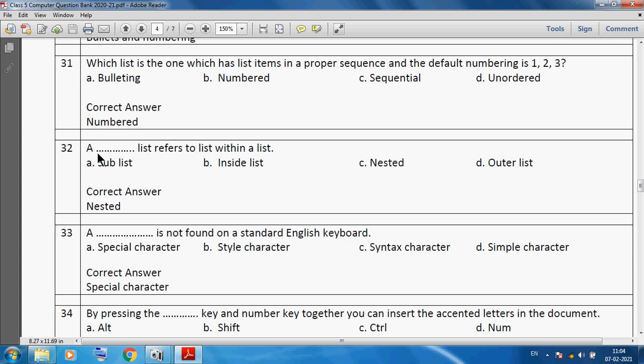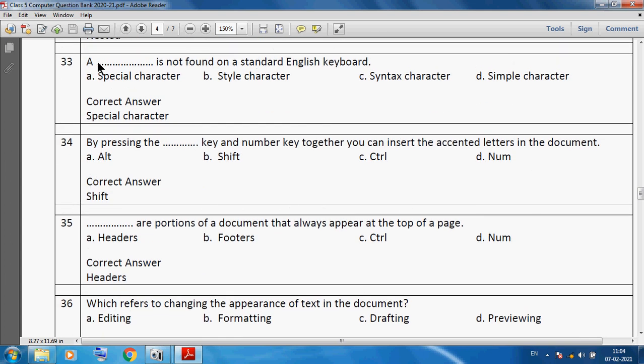A nested list refers to a list within a list. A special character is a character not found on a standard English keyboard.